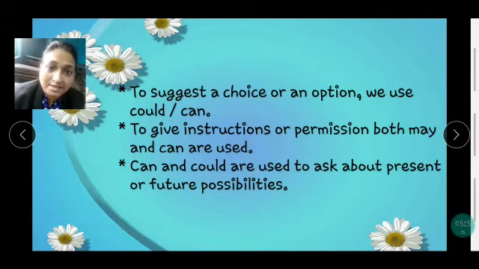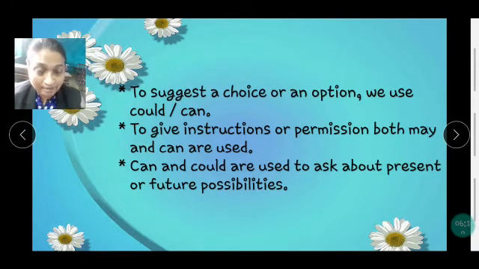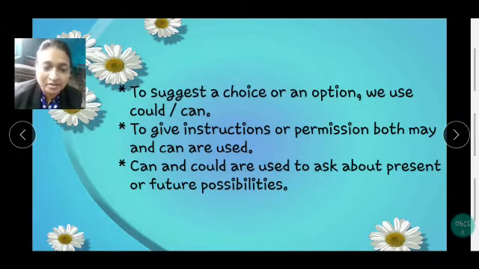Children, whenever you ask or you're taking permission, it's 95% may. May I come in? May I drink water? May I take your notebook? May I take your pen? May I borrow your pencil? So whenever you're asking someone, mostly may is used.